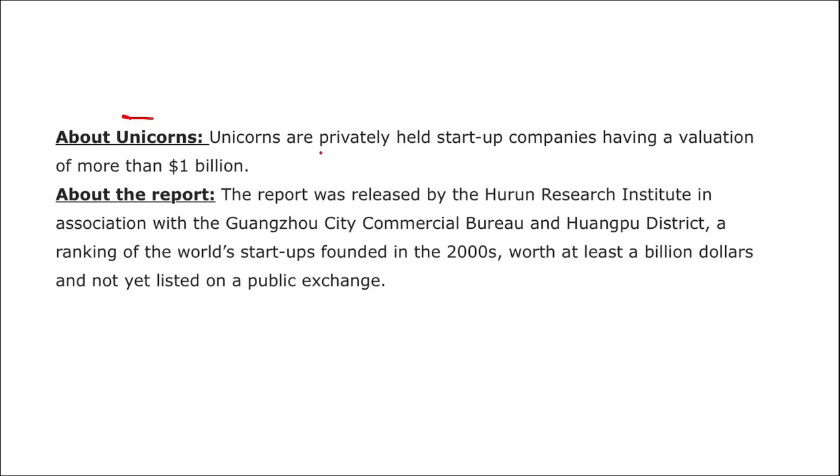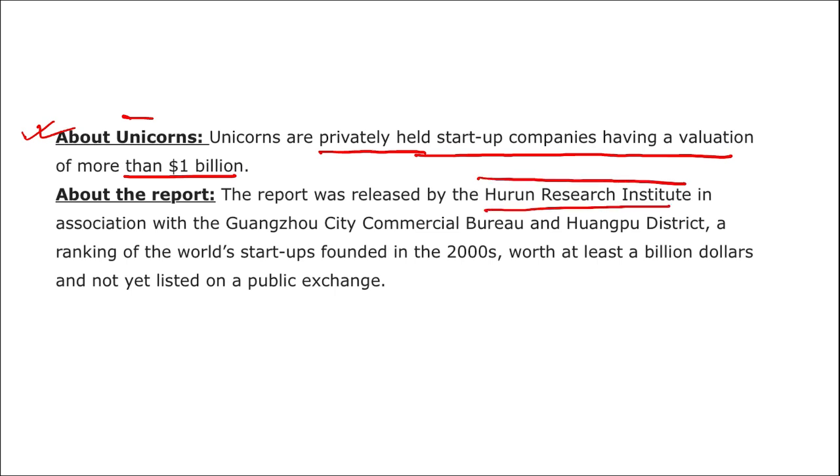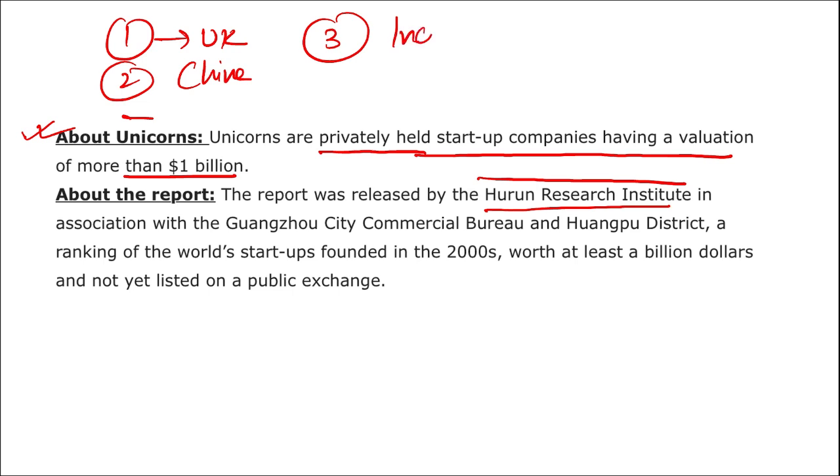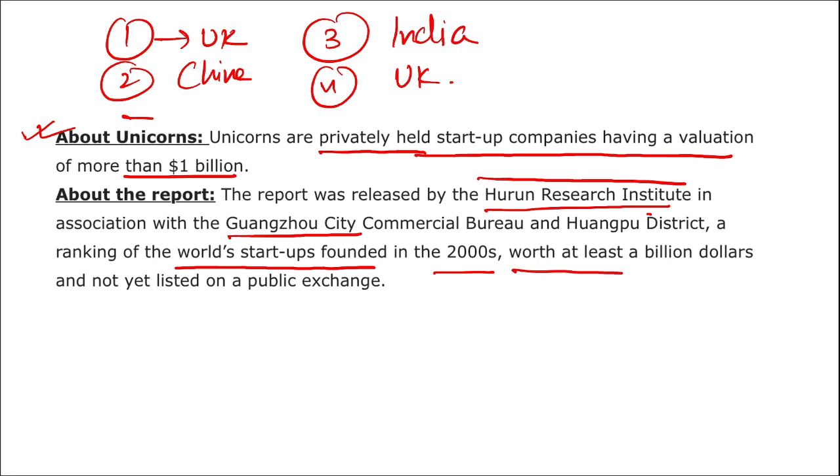What are unicorns? Unicorns are privately held startup companies that have a valuation of more than $1 billion. According to the report that was released by Hurun Research Institute, the country with the most number of unicorns is the US, 2nd China, and now 3rd is your India, and 4th is United Kingdom. According to the Hurun Research Institute in association with Guangzhou City Commercial Bureau and Huangpu District, a ranking of the world's startups founded in the 2000s worth at least $1 billion and not yet listed on a public exchange.